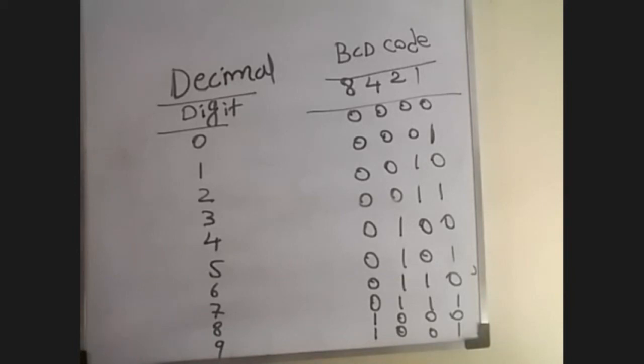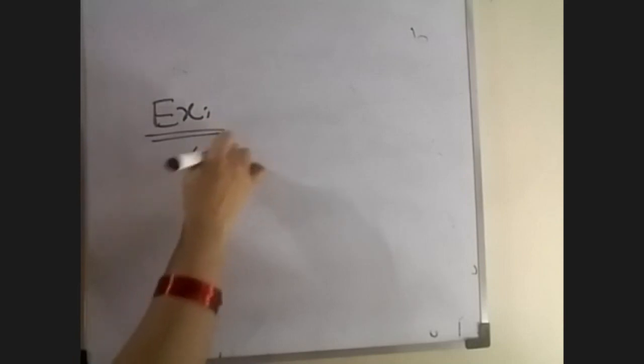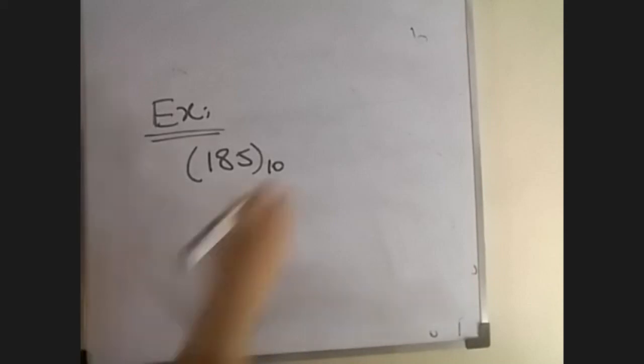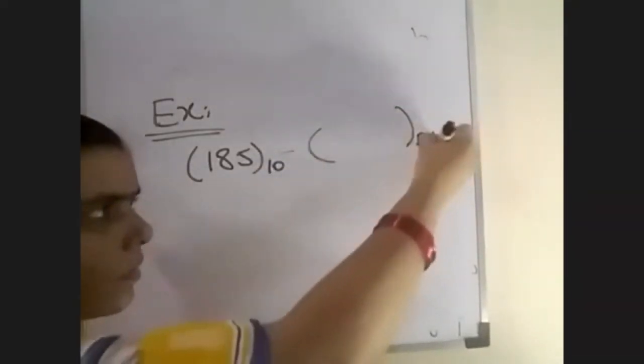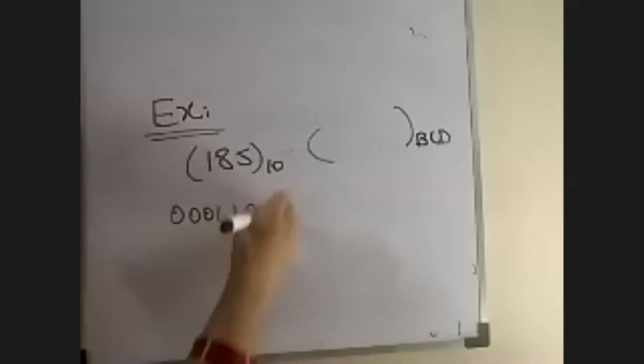For example, consider the decimal value 185 and its corresponding value in BCD. 1 is 0001, 8 is 1000, 5 is 0101.